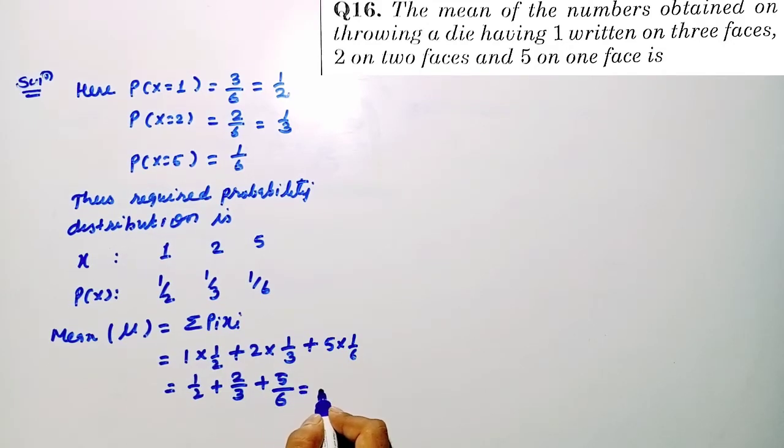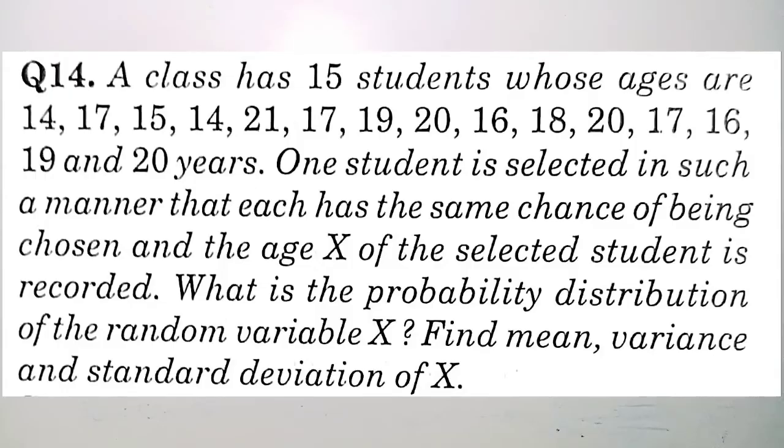So 6 will be the LCM, so here it will be 3 plus 4 plus 5, 12 by 6, so 2. So the mean will be 2.